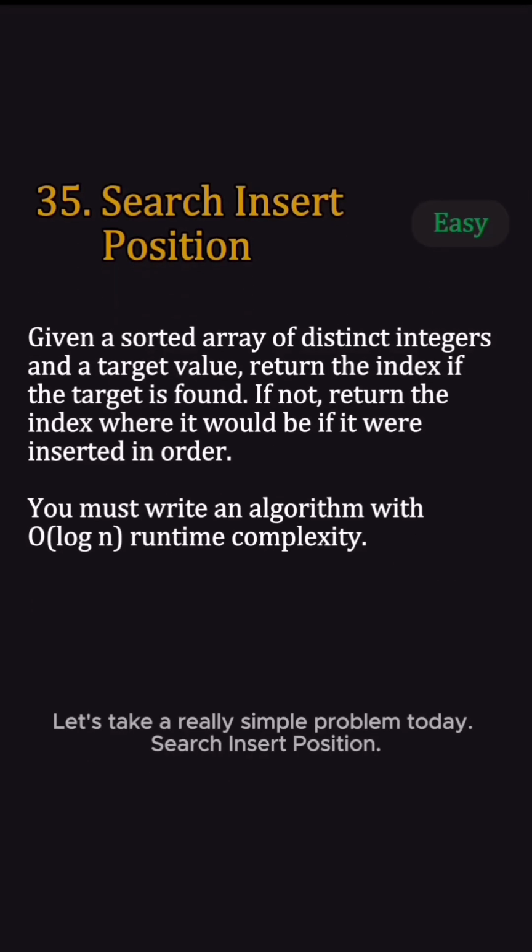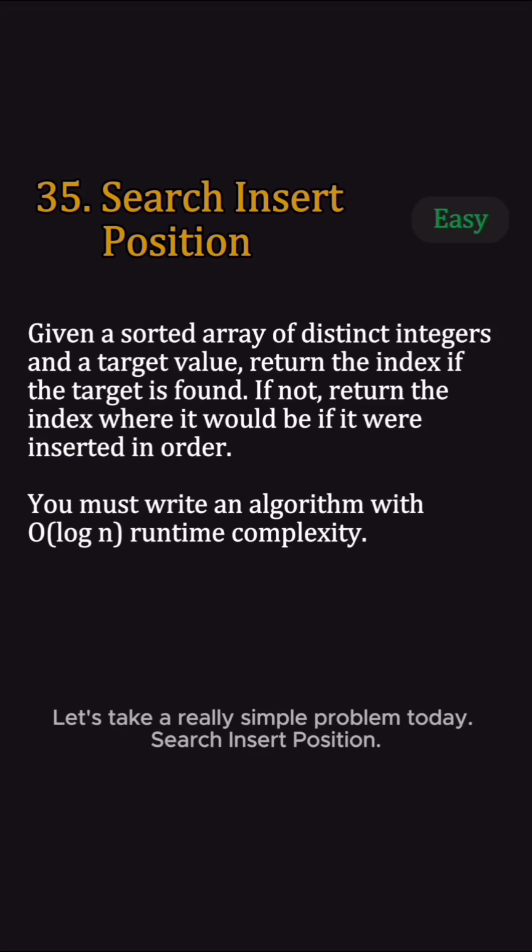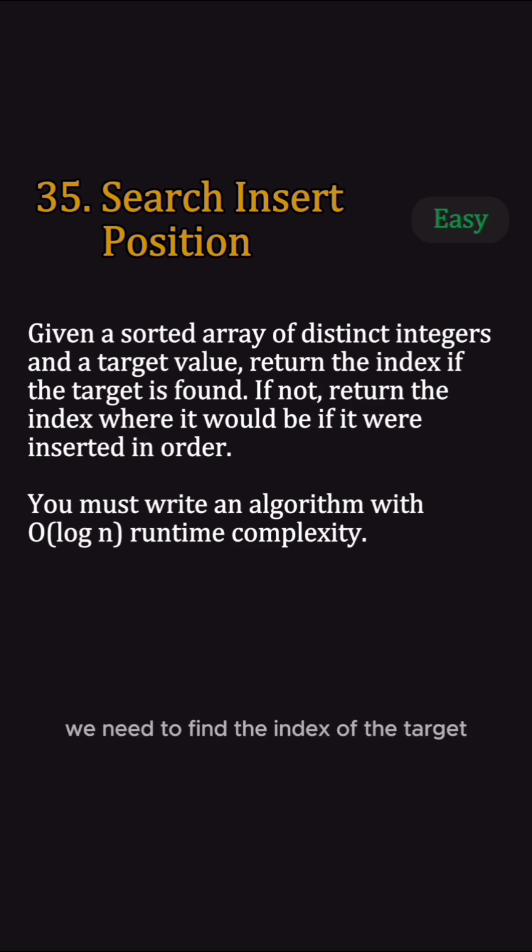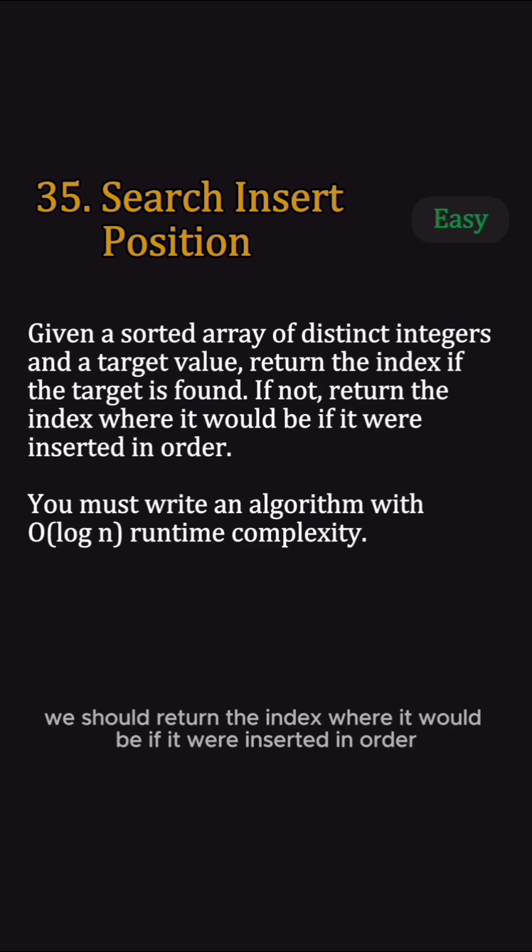Let's take a really simple problem today. Search insert position. Given a sorted array of distinct integers and a target value, we need to find the index of the target. If the target isn't in the array, we should return the index where it would be if it were inserted in order. We can solve this with big O of log n runtime complexity.